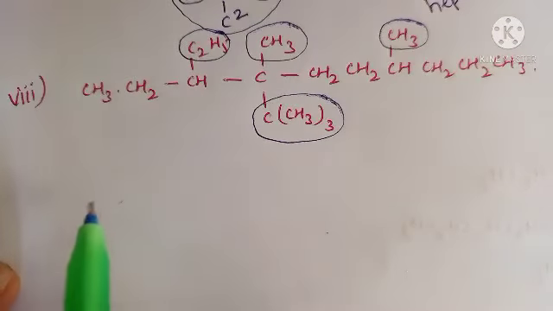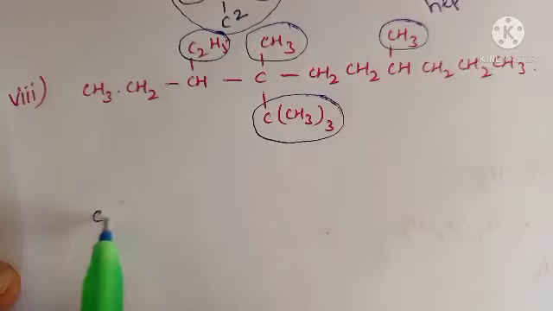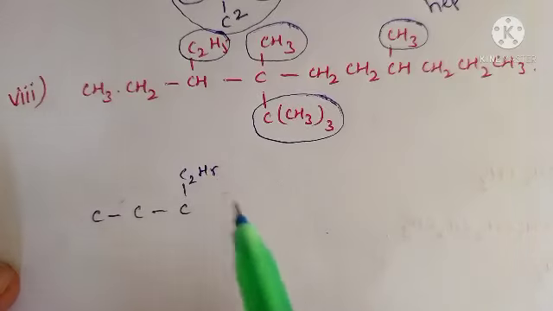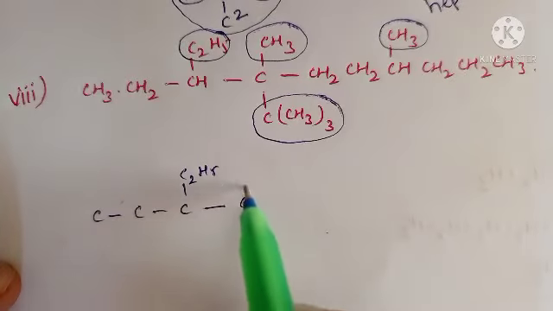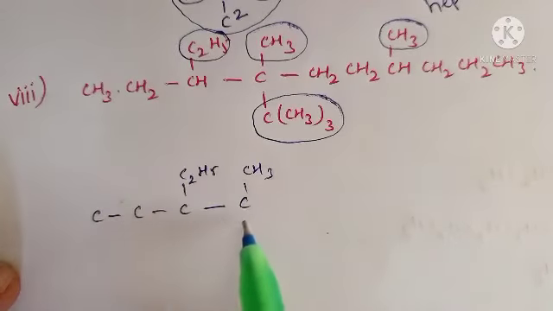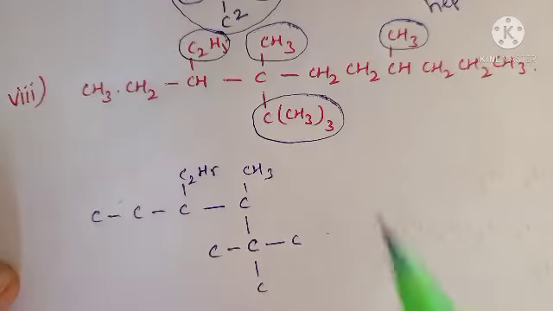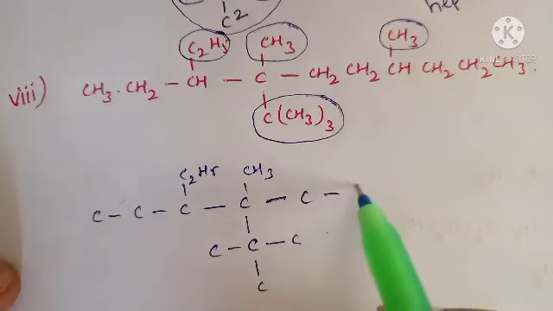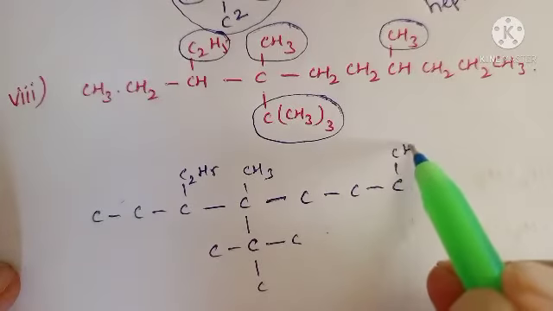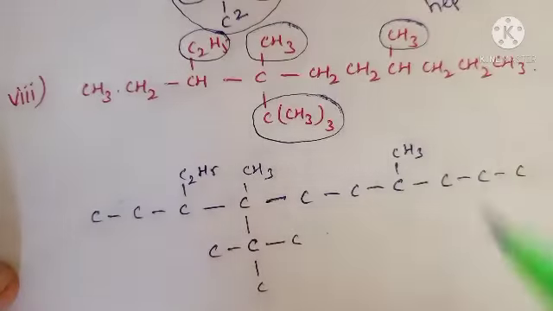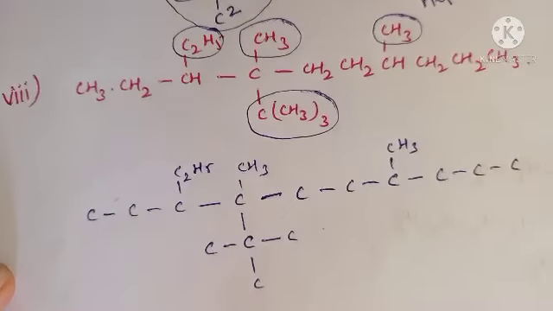Now I will write the simple skeletal structure for this one. 1, 2. For the third one here, C2H5 is present. And for the fourth one, CH3 is present. And here down, C with 2 CH3, meaning 1, 2, 3. This is 1 CH3. This is 1 CH3. This is 1 CH3. Okay. And the remaining 1, 2. And again here, 1 CH3 is present. 1, 2, 3. Now check. These two are the same structures. These two are the same structures.